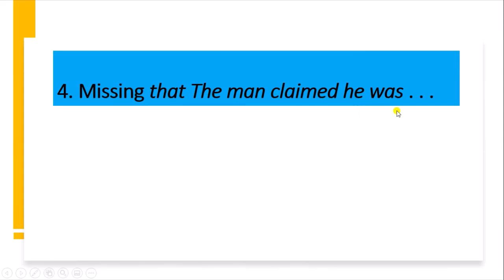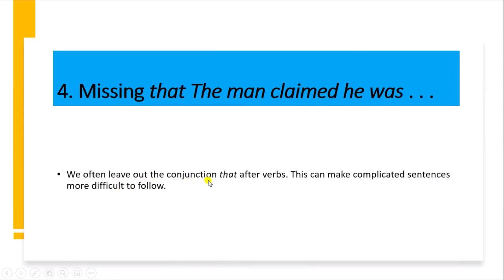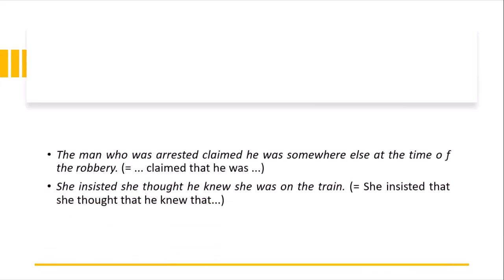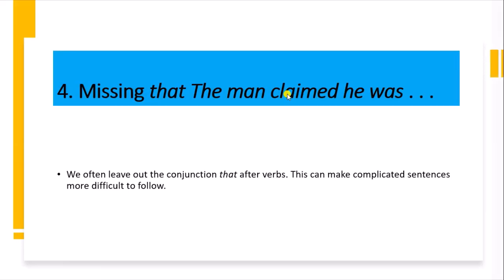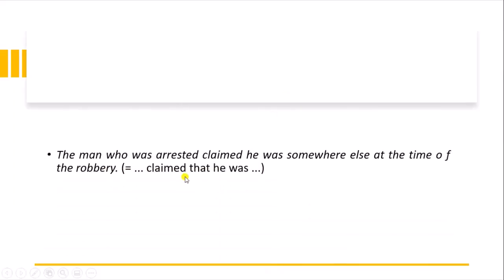Missing "that": the man claimed he was. Like we often leave out the conjunction "that" after verbs. This can make complicated sentences more difficult to follow. Missing "that": the man she claimed. Like: the man who was arrested claimed he was somewhere else at the time of the robbery. So, claimed that he was. So it is making it difficult. She insisted she thought he knew she was on the train. So she insisted that she thought that he knew that. So this is making it difficult when we are talking about missing "that" after the man claimed.